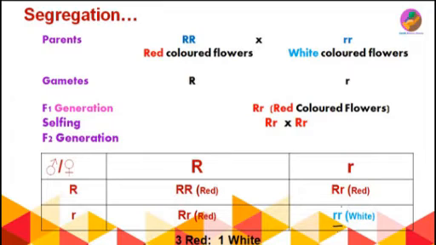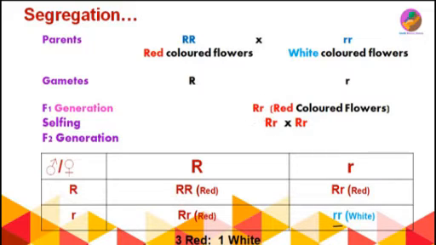So here you can see the reappearance of this white colored offspring in the F2 generation. It clearly shows there is a law of segregation, or the concept of segregation or purity of gametes, due to which the white colored flower plant has appeared in the F2 generation.